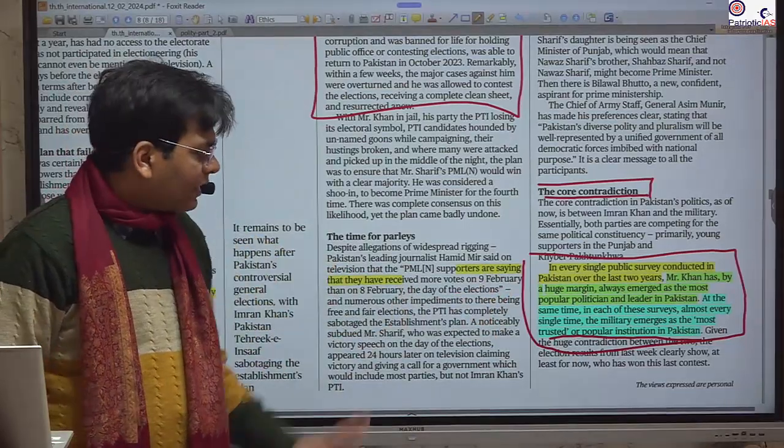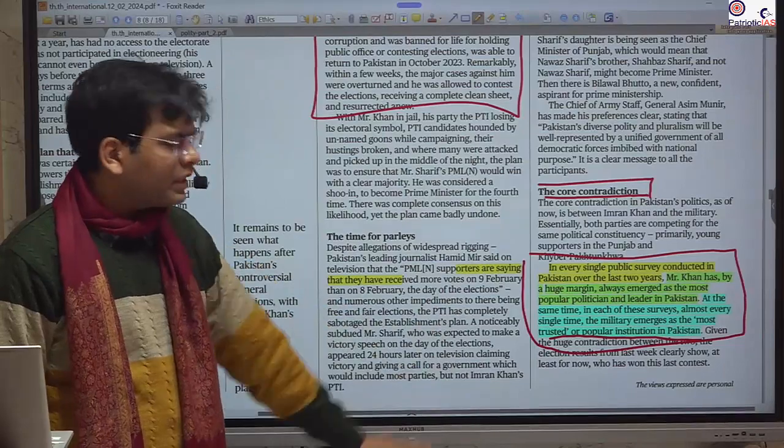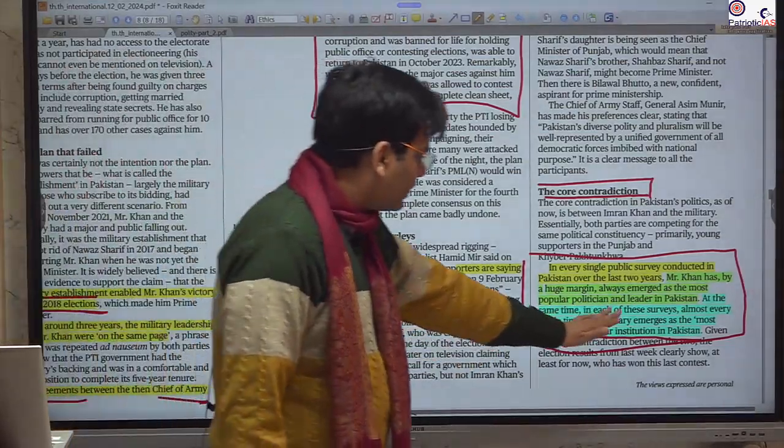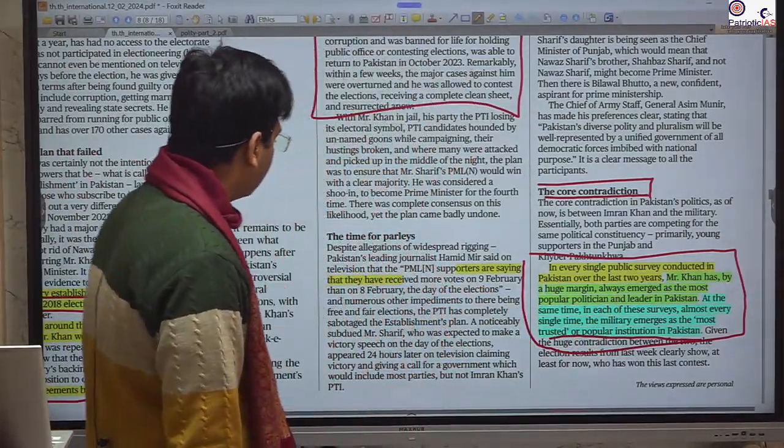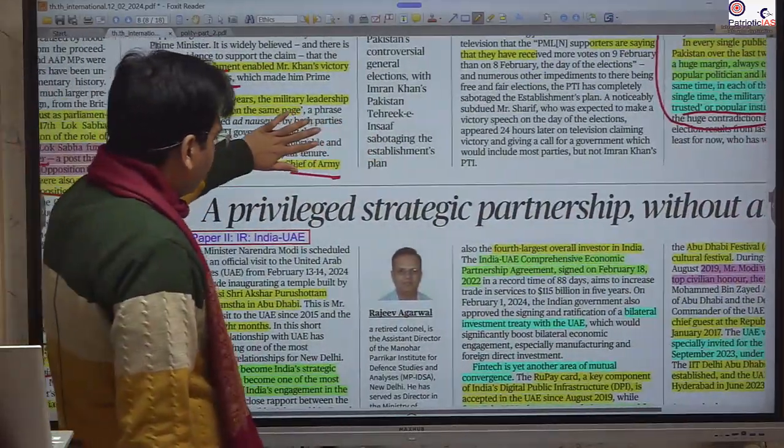People like him as a popular leader, and the same army who is opposing Imran Khan, they are also considered as the most trusted institution. This is all about that. The next news is very important.